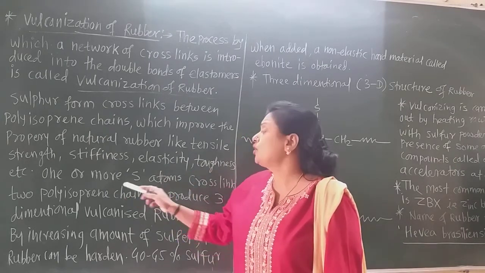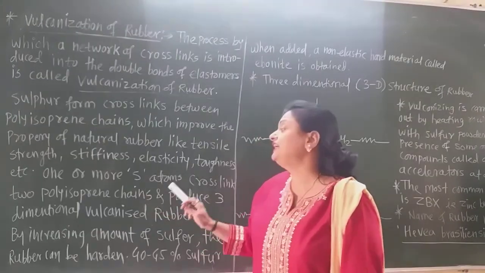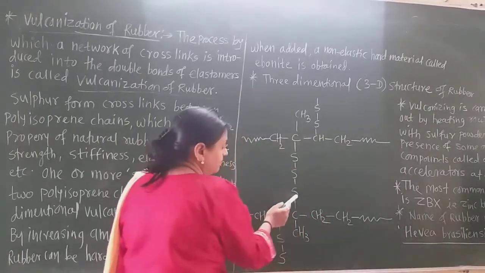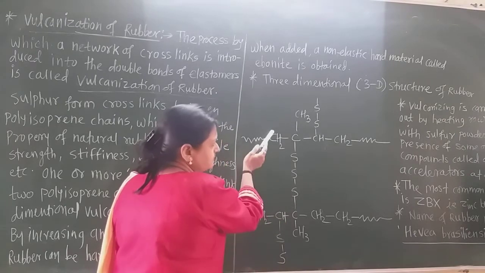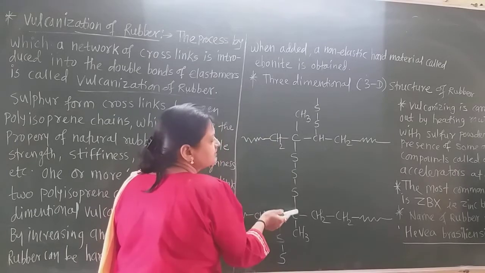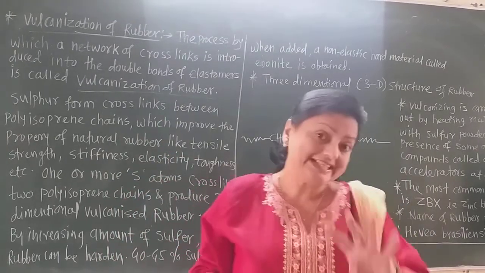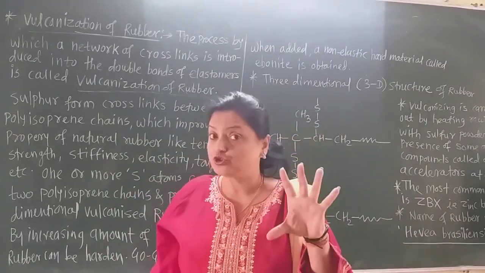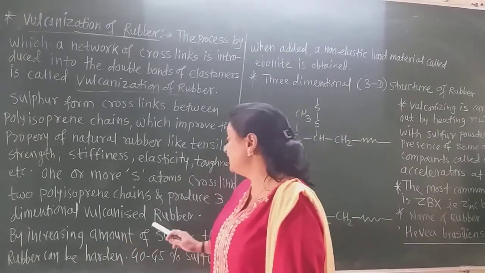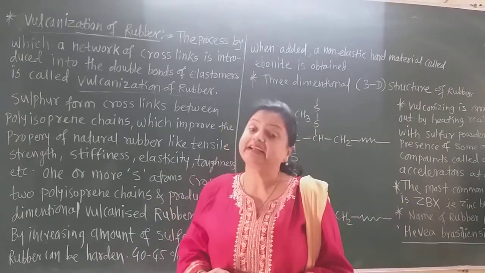And one or more sulfur atoms cross link two polyisoprene chains. Two or more sulfur atoms cross linking means that between these two polyisoprene units or chains, there is cross linking of the sulfur. So two or more sulfur atoms cross link the two polyisoprene chains and produce three-dimensional vulcanized rubber. The structure then becomes three-dimensional, having length, breadth and height.